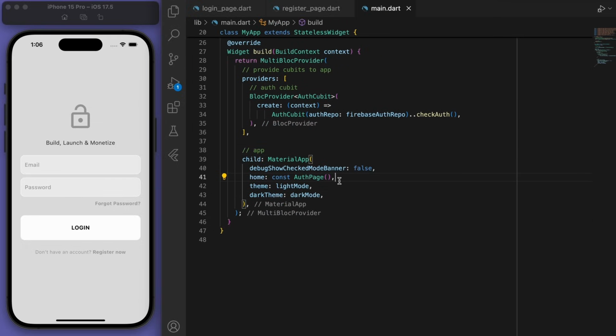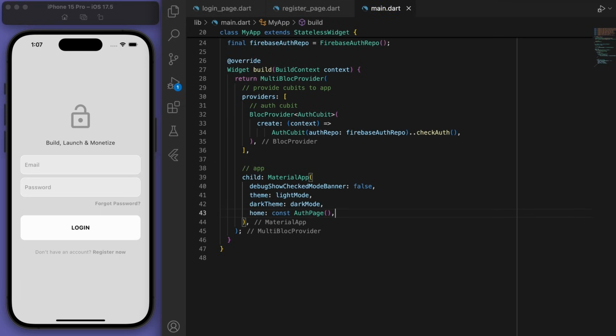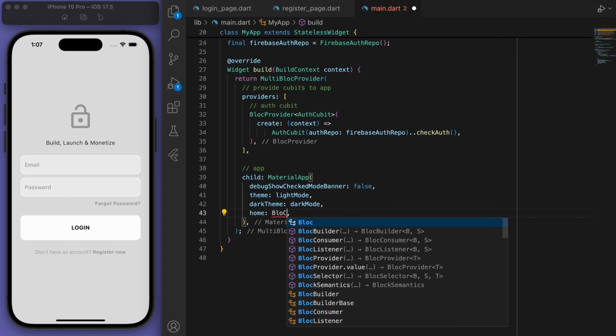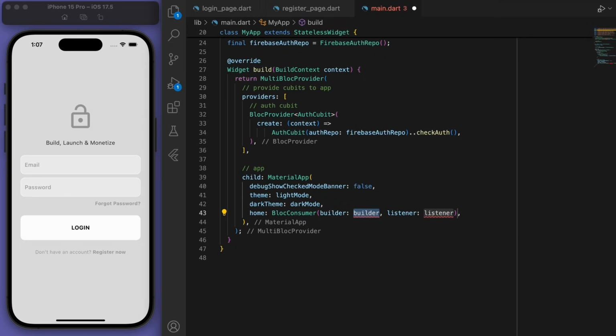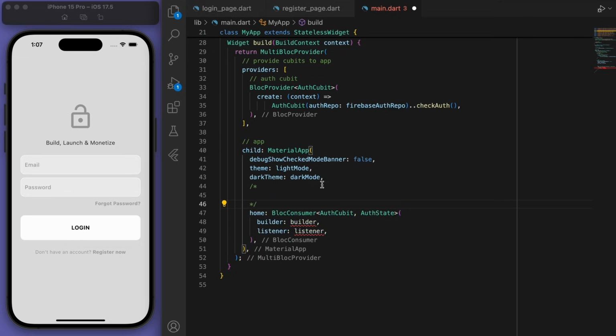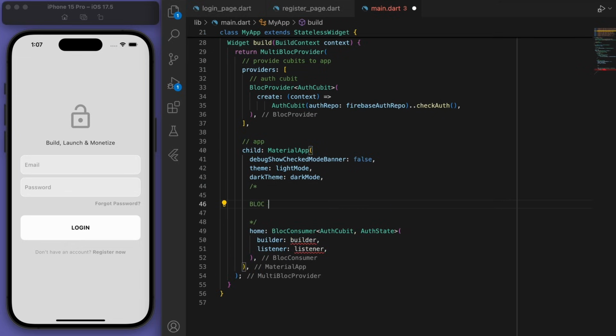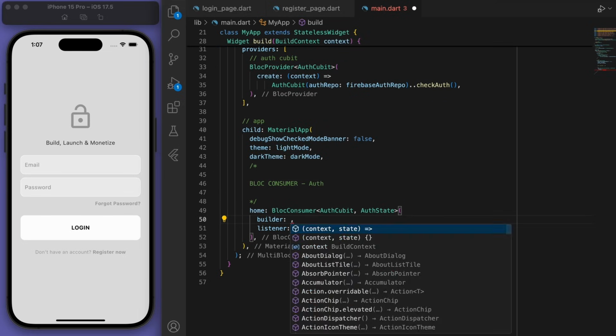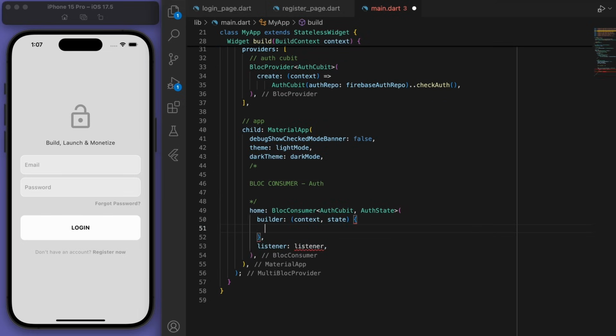Awesome. So in the material app, in our home, what I want to do is I want to return a bloc consumer. So a bloc consumer has a builder and a listener. So I'll show you what is happening. So let me just write these comments to be clear. So the first thing in the builder is we can check the state.